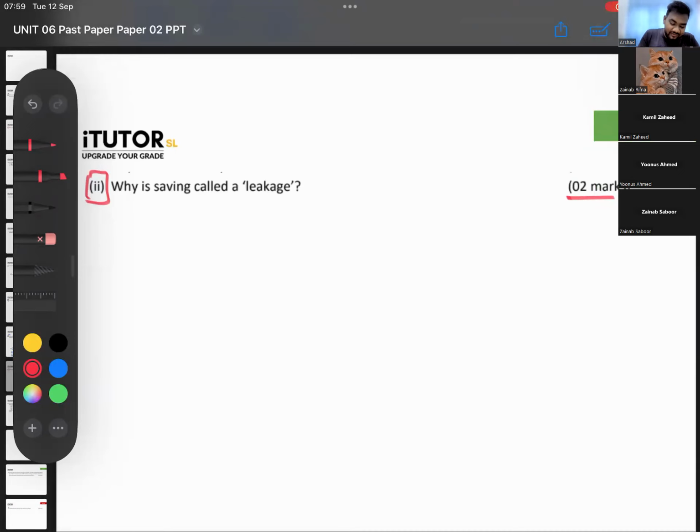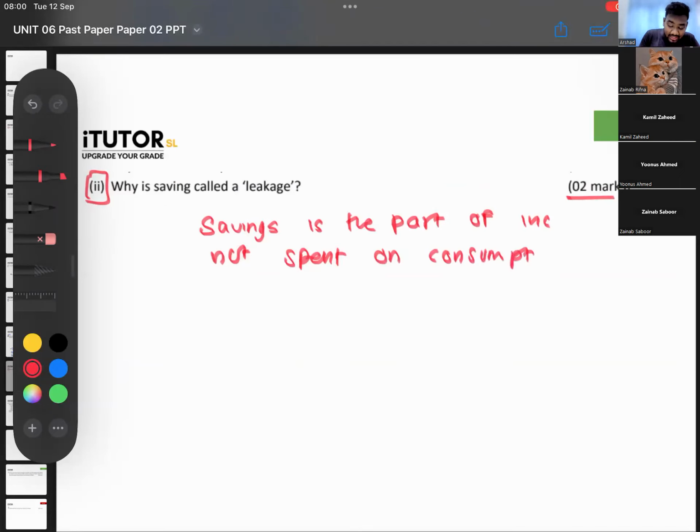So you can start off with writing what is savings. Savings is the part of income not spent on consumption. In other words, you all know that from the amount of money households get from their income, they spend it on goods and services, right?